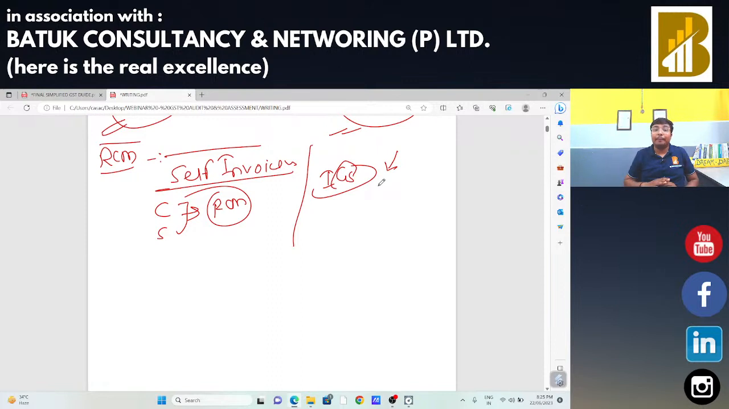But in my opinion, under reverse charge mechanism, we are going to make the self invoicing. In that case I am going to make the invoices from my principal place of business. So CGST and SGST should be charged, not IGST in that case. So in my opinion, CGST or SGST should be charged at the time of litigation. This is a good point that we can argue on.